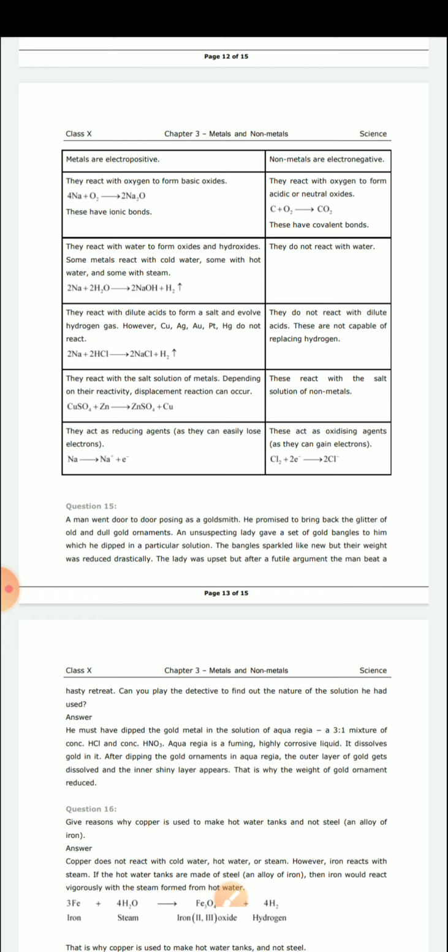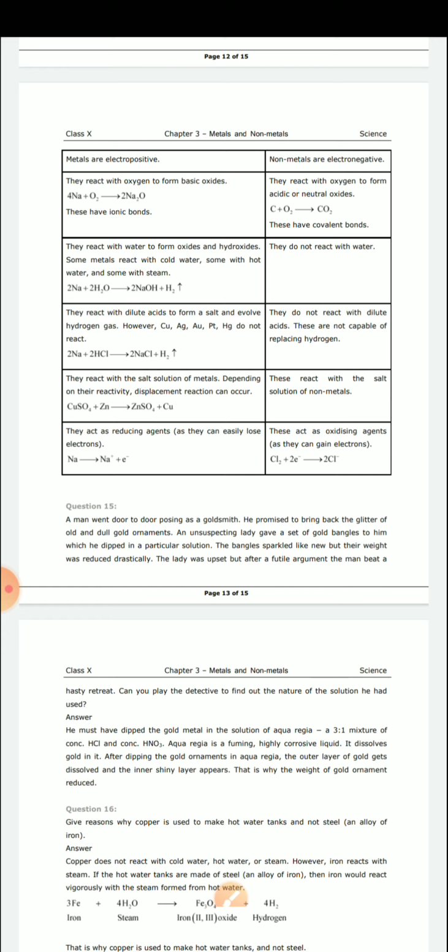So as I told you so many times, metals like gold are dissolved in a solution which is called aqua regia. Aqua regia is a solution in which we take hydrochloric acid and nitric acid in a 3:1 ratio. When we dip gold in that solution, it gives a very shining color, but most of the layer of the gold is dissolved in it.